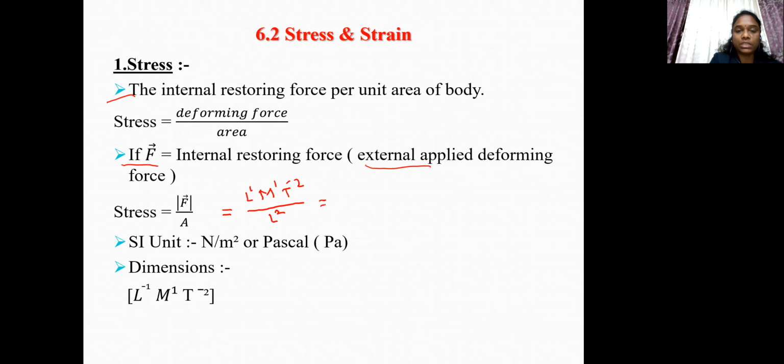So on solving these dimensions, we get dimensions of stress as L raised to minus 1, M raised to 1, T raised to minus 2. So these are the dimensions of stress. So this is all about stress.